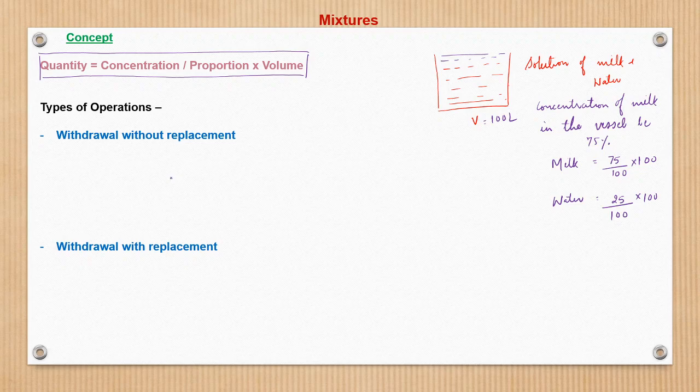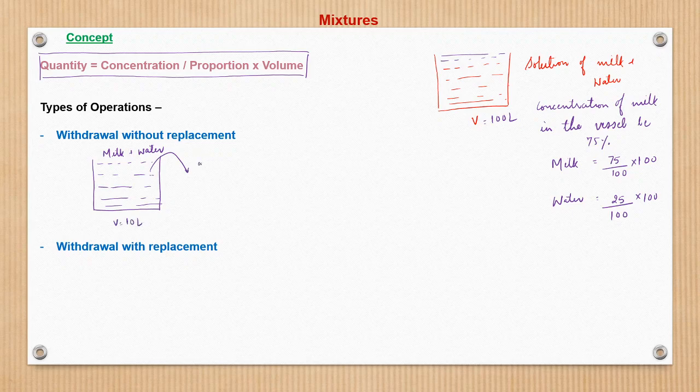Now we discussed the types of operation. It can be of two types. First, withdrawal without replacement. What do we mean by that? Suppose this vessel is filled with a solution of milk plus water, and let's say the capacity is 10 liter.